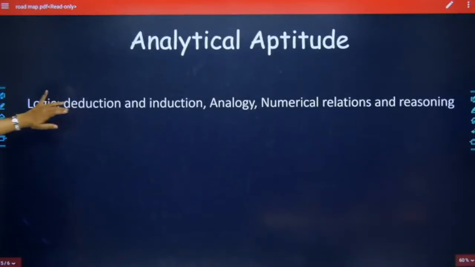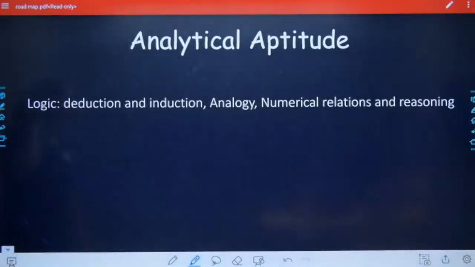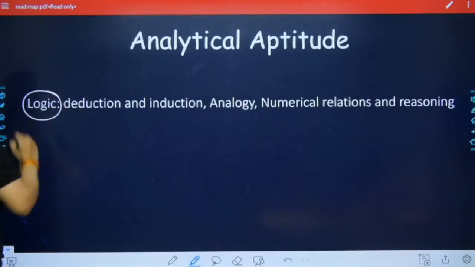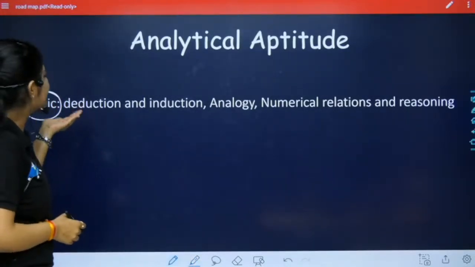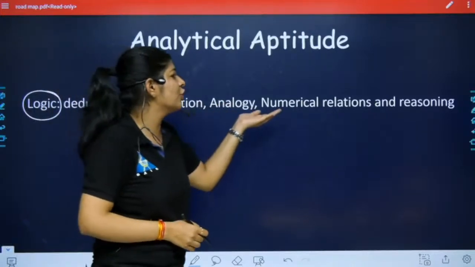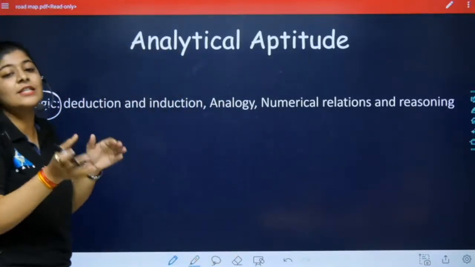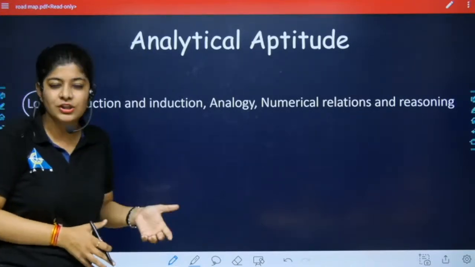that is analytical reasoning, or we can say the analytical aptitude. In this we have some logical questions, that is deduction and induction, analogy, numerical relations and reasoning. Basically here we have topics that are completely based on logical reasoning.